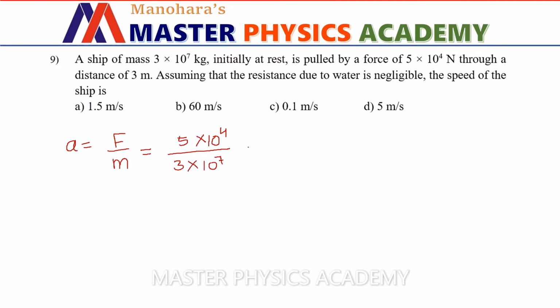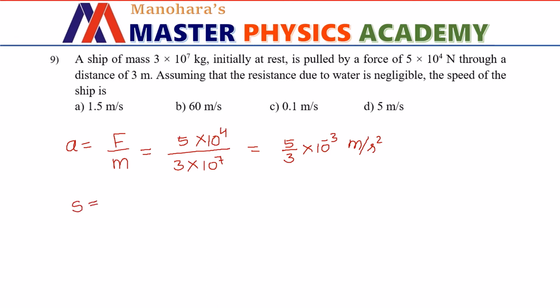So the acceleration of the ship will be 5 by 3 into 10 power minus 3 meter per second square. Here it is given that the total displacement covered by the ship is 3 meter and we have been asked to calculate its final velocity.